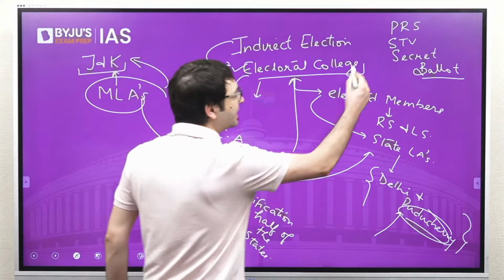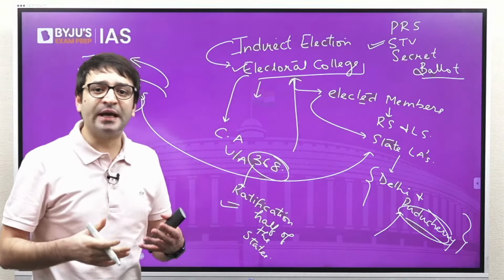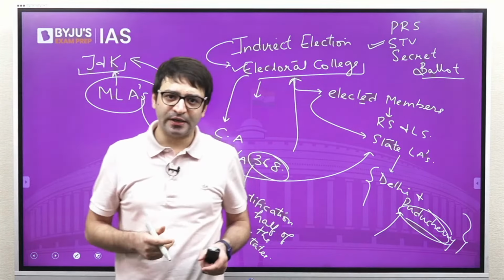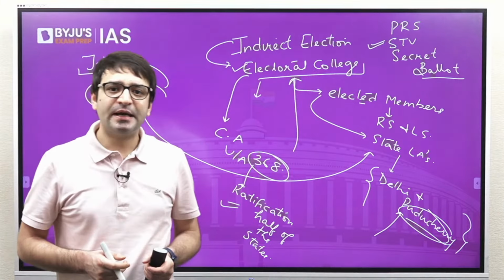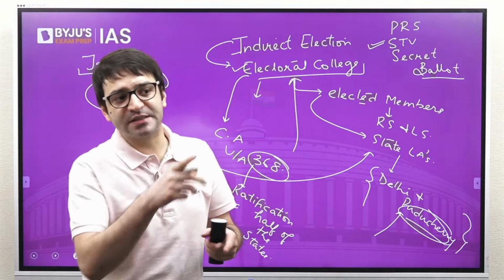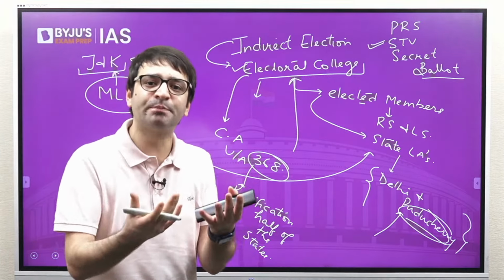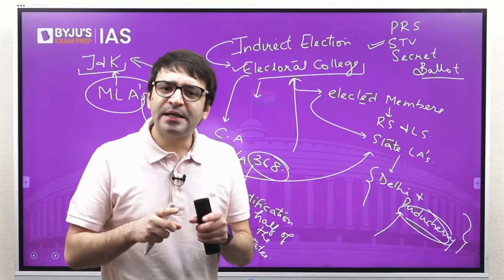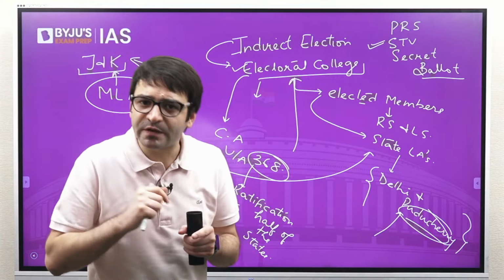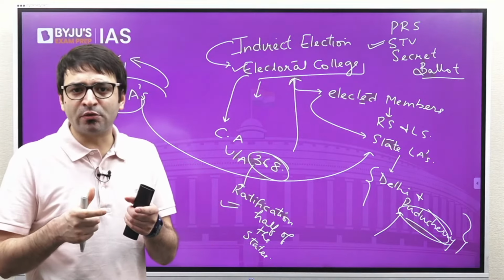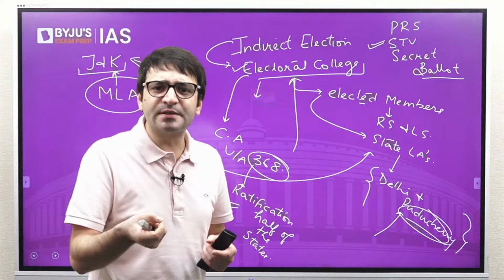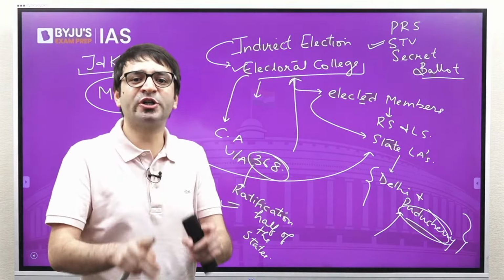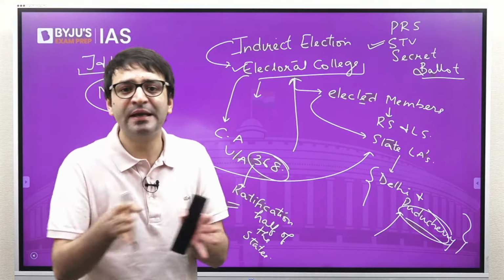That too by means of single transferable vote, which means here you will have to give preferences. So if there are 4 candidates contesting the election, these members of the Electoral College may give preferences. My first preference is A, my second preference is D, my third preference is B, so on and so forth. But, very important point for your prelims, it is not necessary to give all these preferences. A member of the Electoral College may give only first preference without giving second, third, fourth or fifth preference. But first preference, he or she will have to give, otherwise the vote will be invalid.